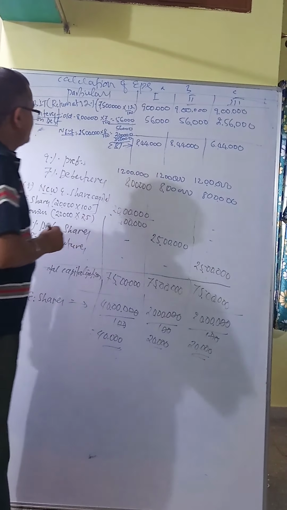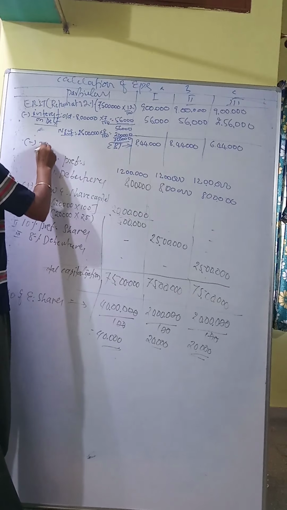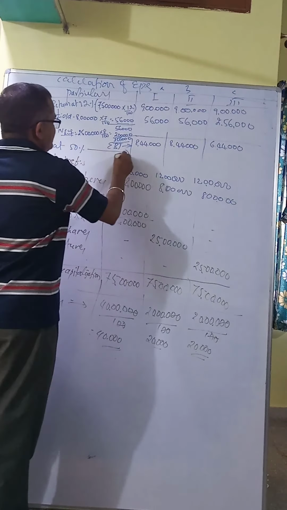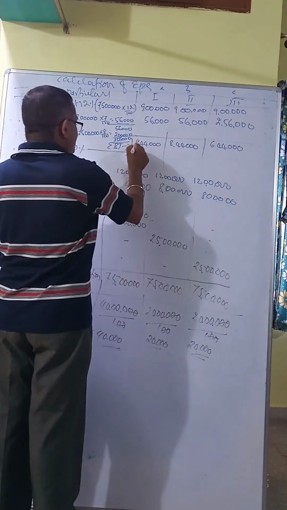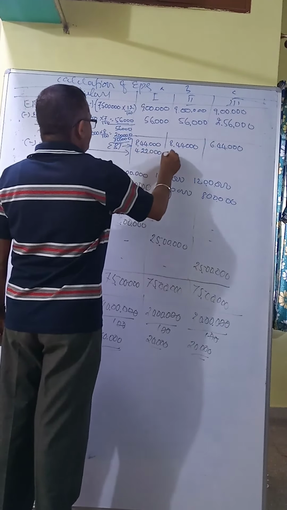This is called EBT. Then less tax at a rate of 50%. So you have to deduct tax. 50%, half of this, 4,22,000. 4,22,000. This minus this, 3,22,000.